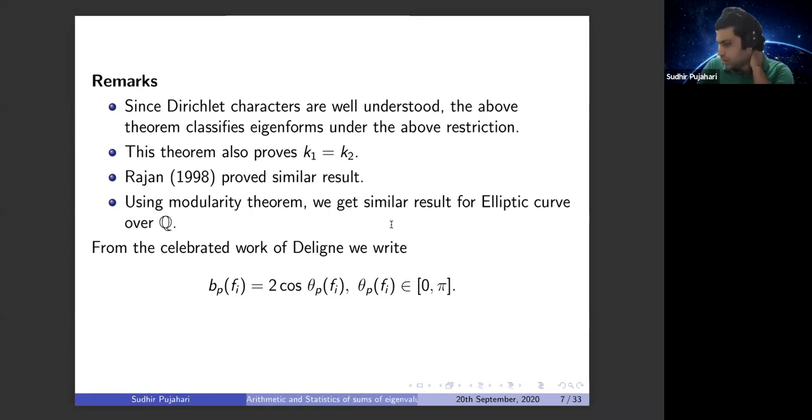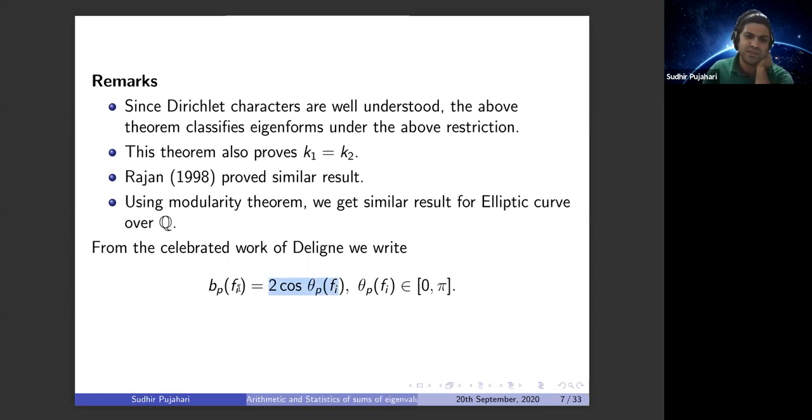To proceed further and to show the connection of this with the joint Sato-Tate conjecture, let me set up a few notations. As we have seen already in our previous talk, we can write the normalized Fourier coefficient, from the work of Deligne, as 2 cos θ_p(f), and this θ_p belongs to [0, π]. They lie in the interval [-2, 2] by Deligne's work, so we can write them in this form.